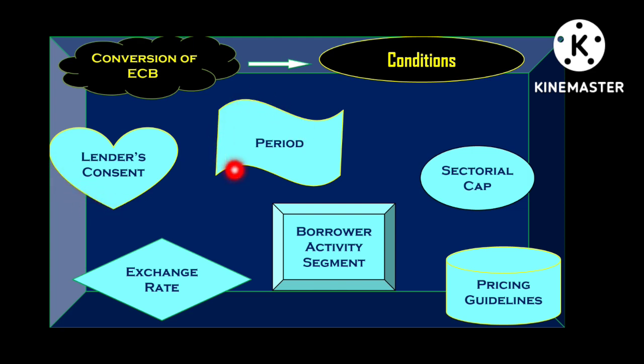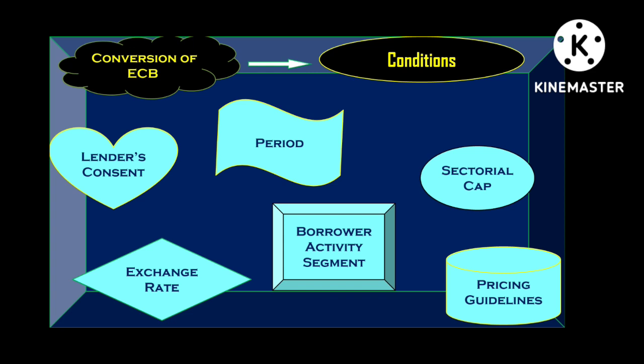Now we will talk about the period perspective. Here period means that such ECB loans can be converted into equity whether that ECB is due for payment or not. It means such conversion can happen before the expiry of the ECB loan tenor, or when that ECB loan is in overdue status, right?